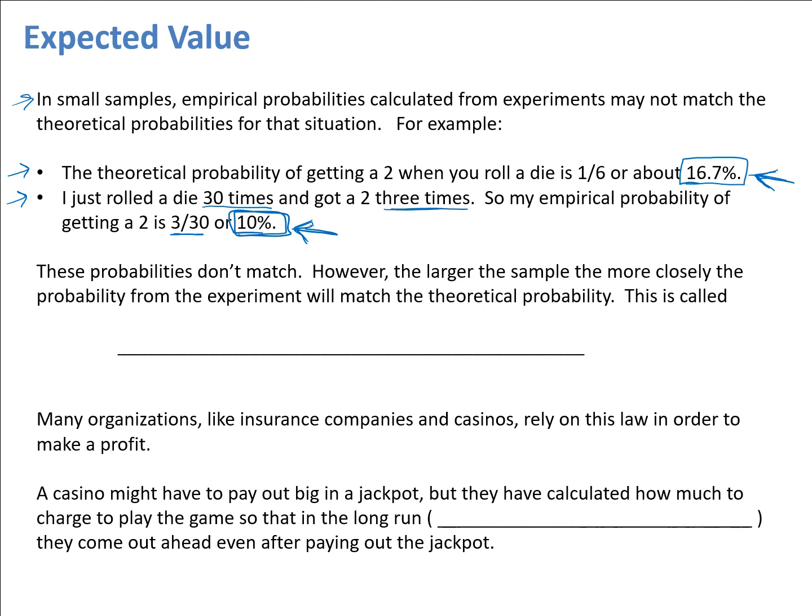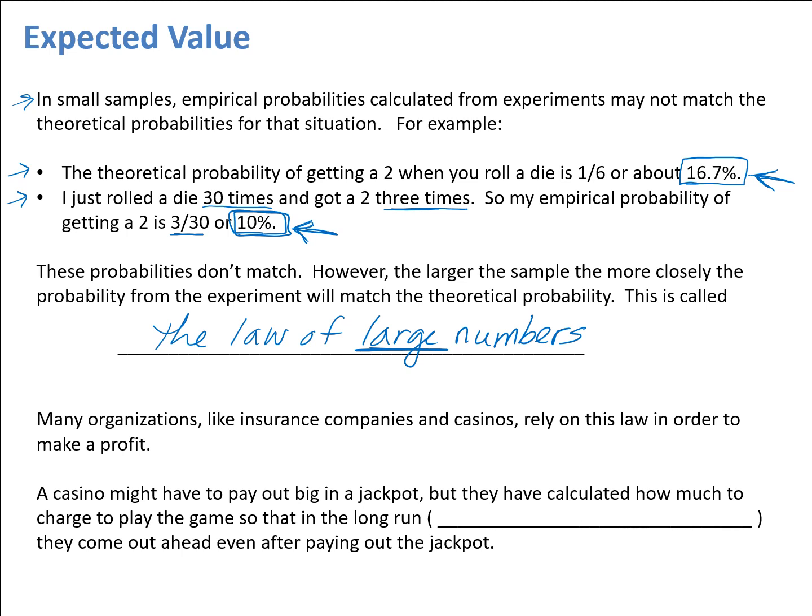This idea actually has a name associated with it. It's called the law of large numbers.